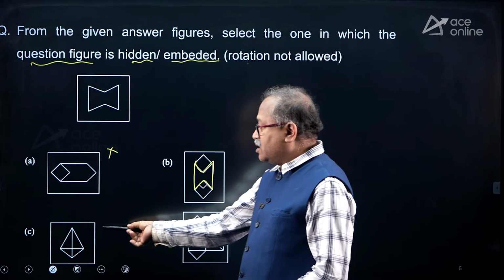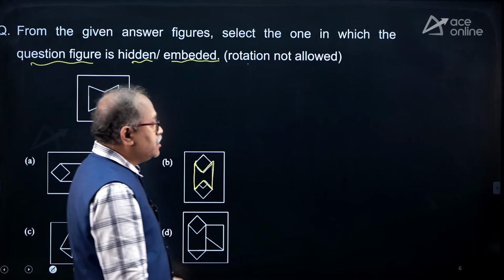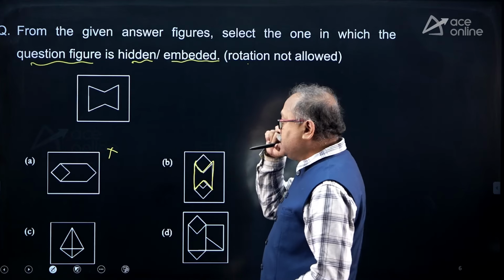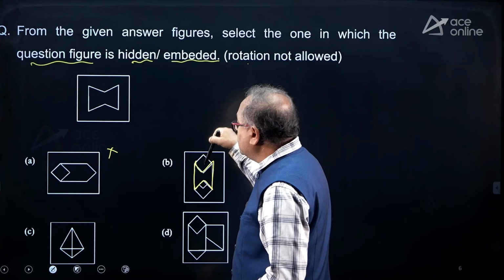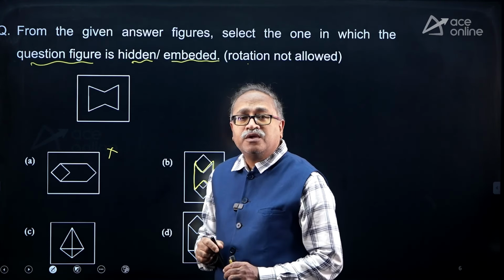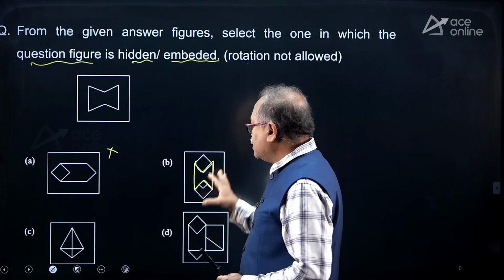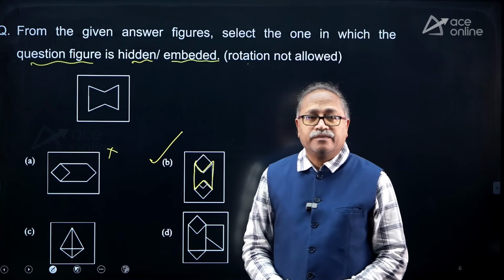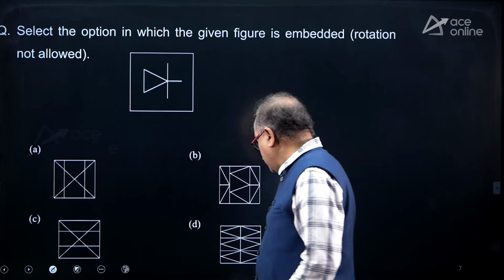Okay. So, I will go with B here. I will go with B, but do you need to check the other? No. Now, you may say that, Mr. Narendra, here it is too deep, the down is too deep, it is not as much deep as over here. So, in the figure formation, sometimes the length and breadth change, but it matches with this. I will go with figure B. That's my answer. Okay. Let's move on to the next question over here.